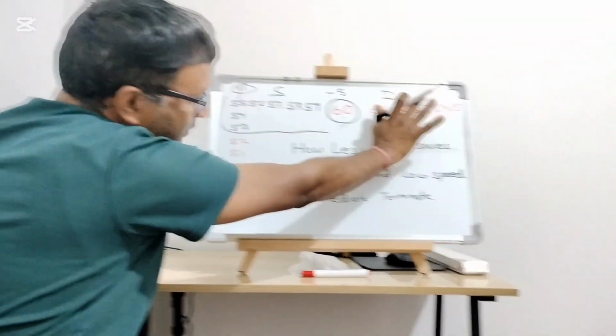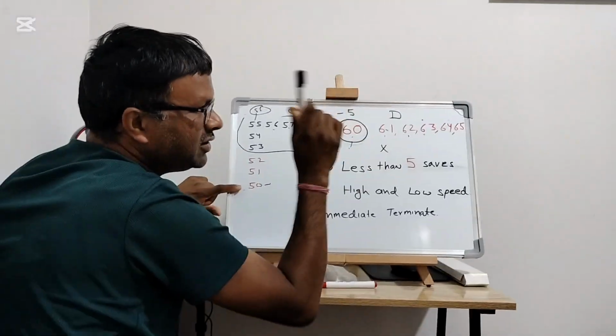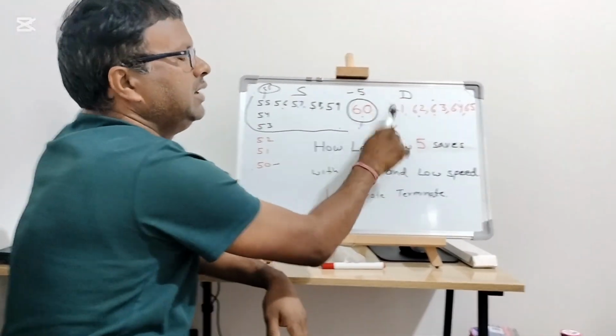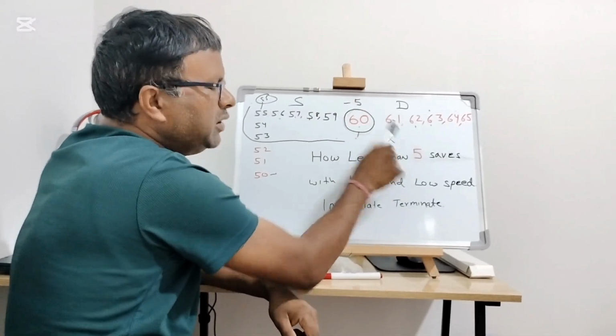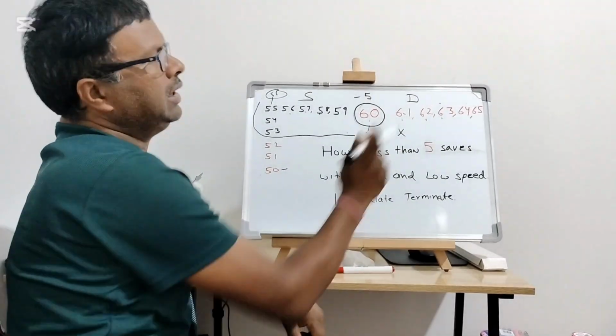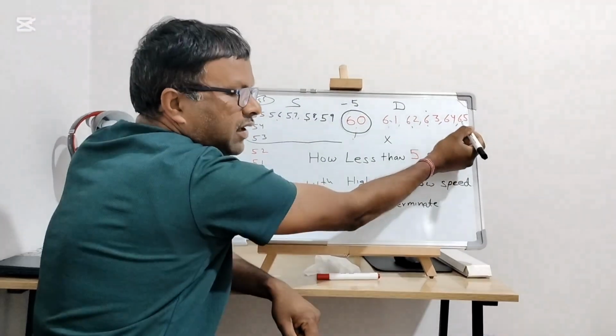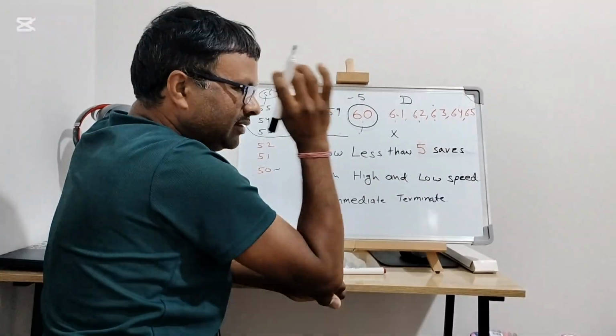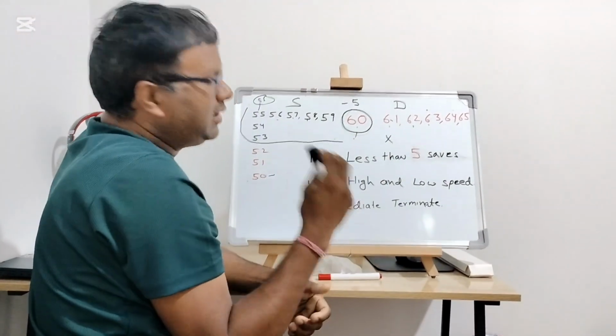But for overspeed, even 61 is only 1 kilometer over; you need to bring it down within 5 seconds. If you don't bring it down, it's overspeed and immediate termination. But if you go to 65, then your test will be terminated immediately.